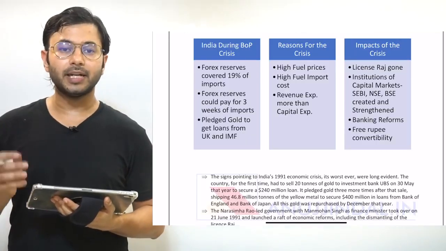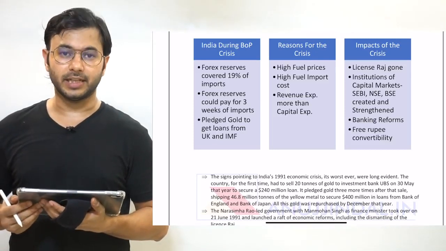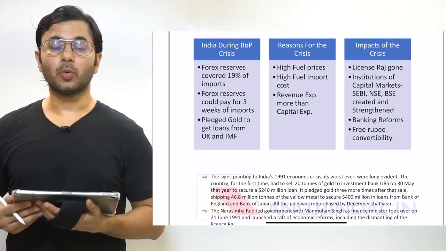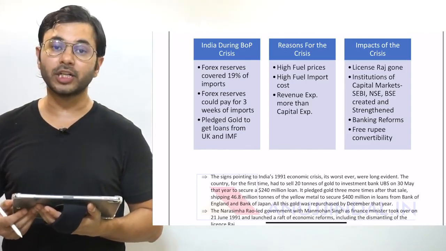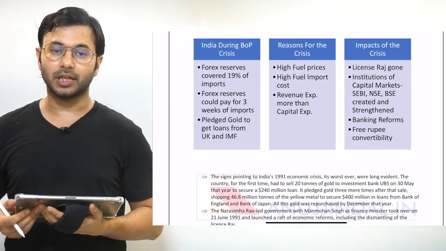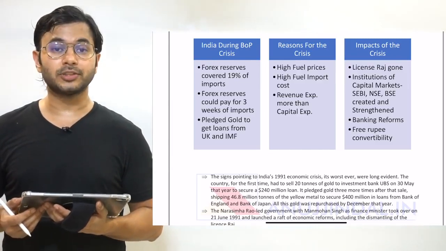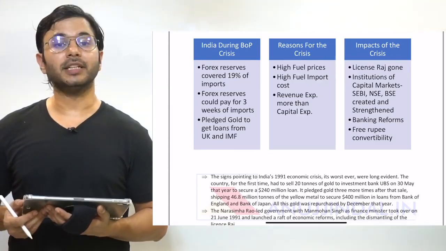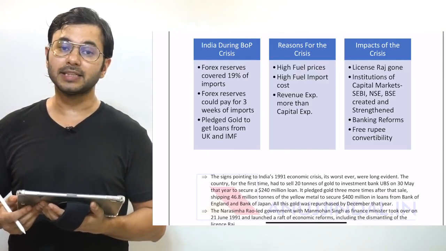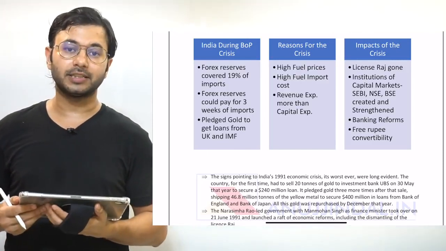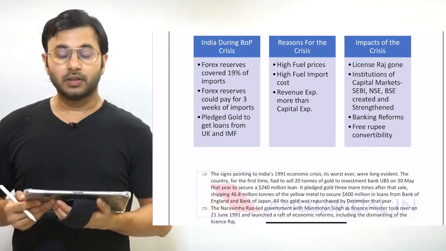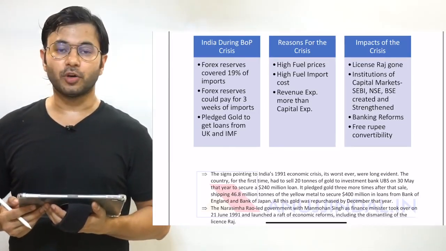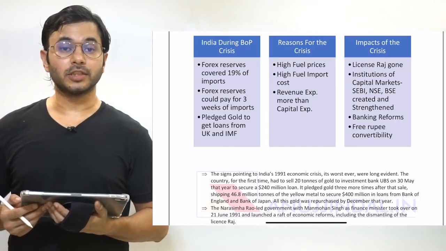So what were the immediate reasons for the crisis in 1991? The major reason was high fuel costs for India. India was importing majority of its fuel needs from countries around the world. As the fuel prices hit the roof, the Indian economy dived low. At the same time, as I said, we were investing our earnings in revenue expenditures rather than investing in capital expenditures. That meant no recurring incomes for India in the long run, and therefore the crisis.